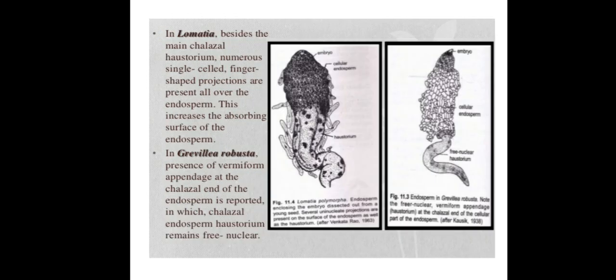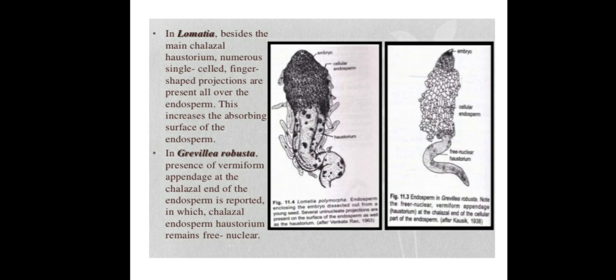In Lomatia, if you observe in the first figure, besides the main chalazal haustorium, one specialized structure will develop, that is called haustoria. Sometimes in some species haustoria may develop towards the chalazal side, and in some species they may develop towards the micropylar side.